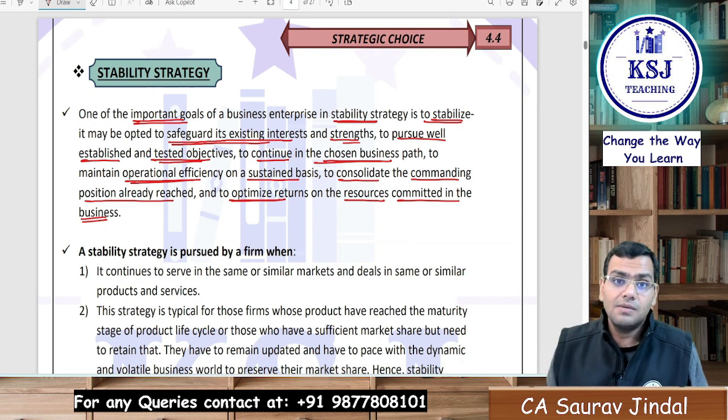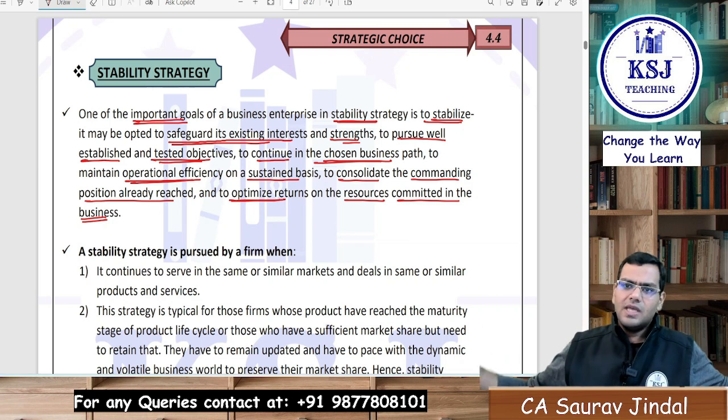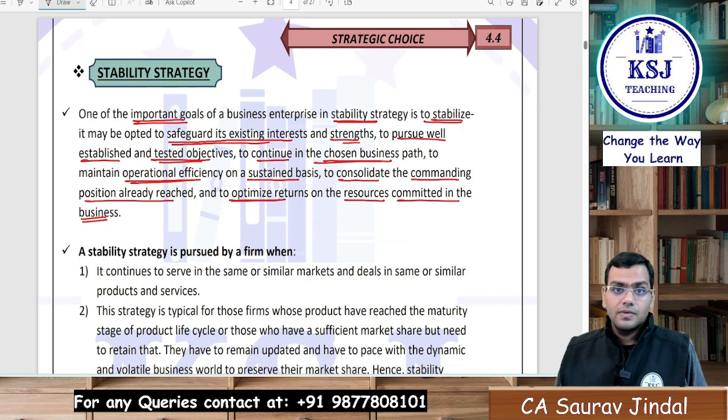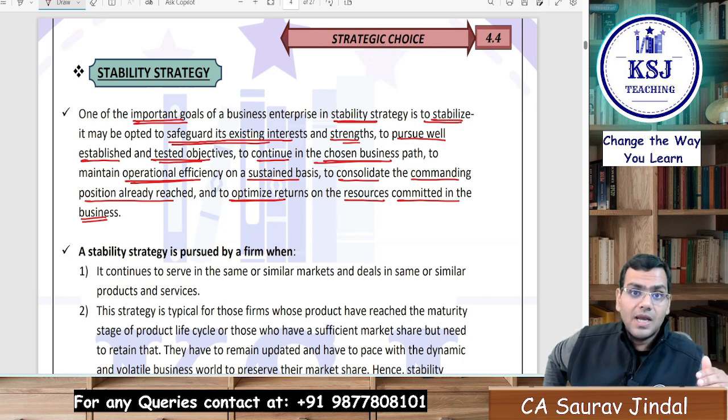But the stability strategy doesn't mean we are not going to do any action. We just sit back and relax and say, okay, the product is selling, let's do it. No. This strategy says you will make every effort. You have to prepare the strategies for how you can sustain or maintain the existing market share. You do not want to go out of the market. You want to keep your commanding position where you have reached, right? You want the returns on the resources that you have employed.